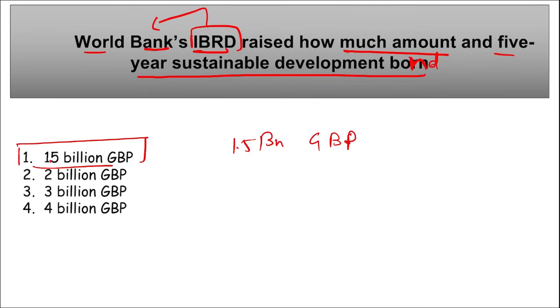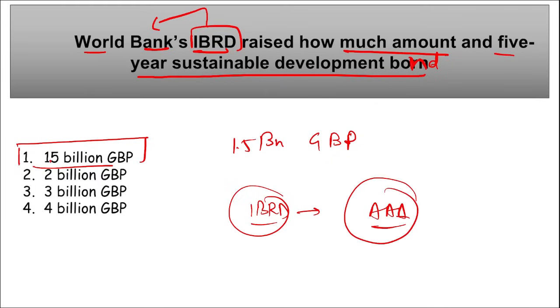So 1.5 billion have been raised by World Bank's IBRD. Then remember, IBRD has maintained a AAA rating since 1959. And if we talk about this 5-year Sustainable Development Bond, the bond will mature on 2nd October 2028. The bond is listed on the Luxembourg Stock Exchange in Luxembourg City.